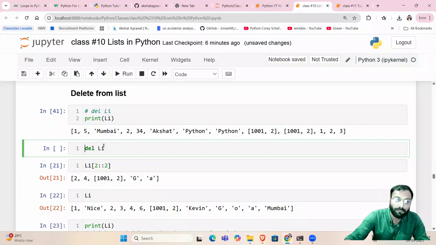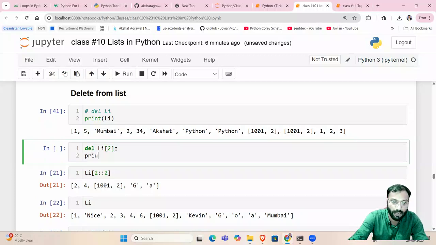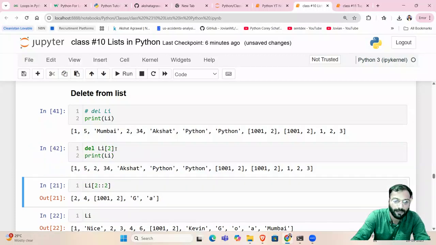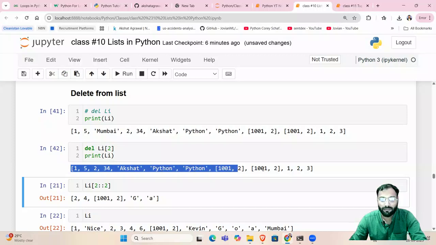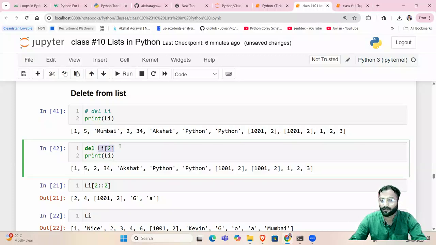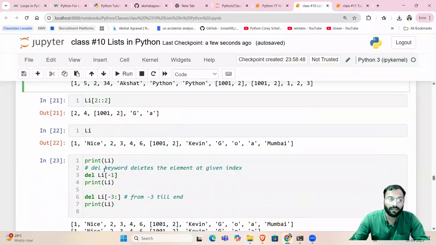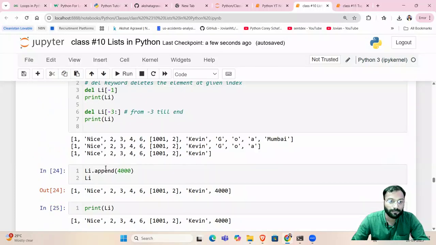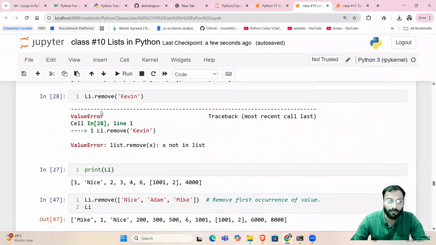But if you want to delete some particular item from the list, we will say del li[2]. So for example, 0, 1, 2, Mumbai will be deleted. And then after deleting, print li. You see, Mumbai has been deleted from the list. So this is what del does. But this example was to show you something different: how to delete the whole list. Then after the del keyword, we have remove.